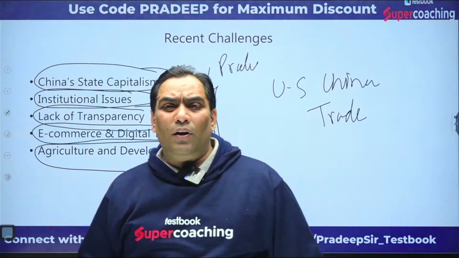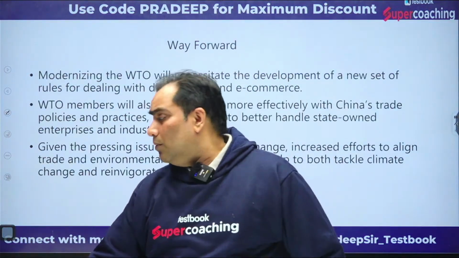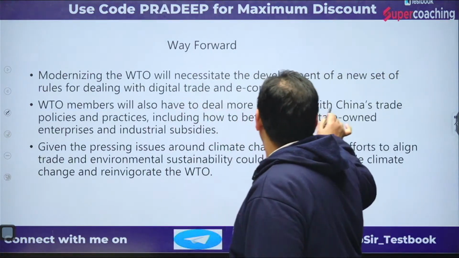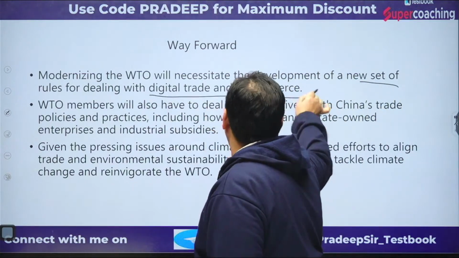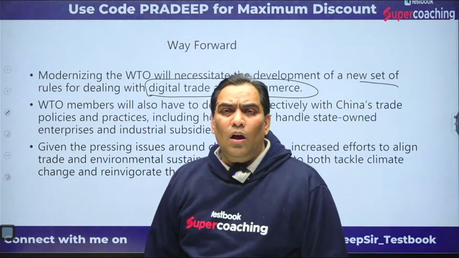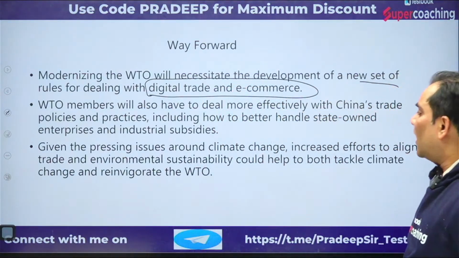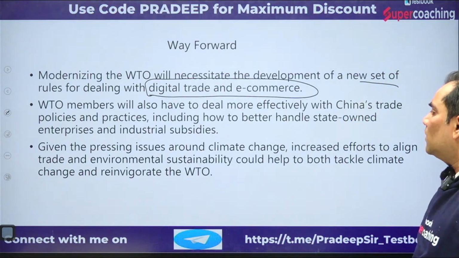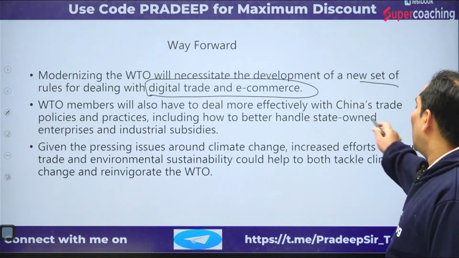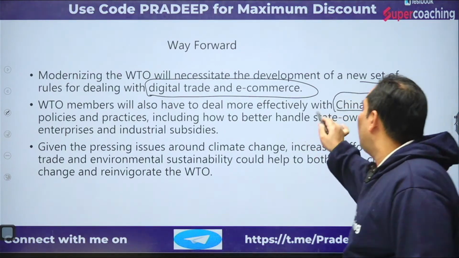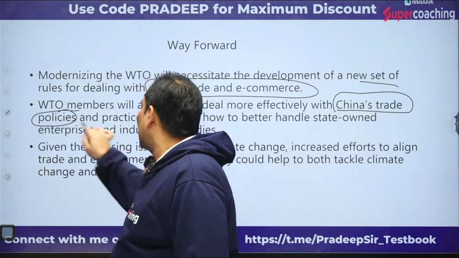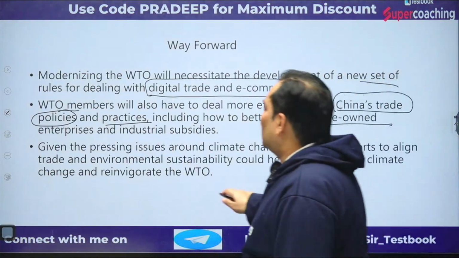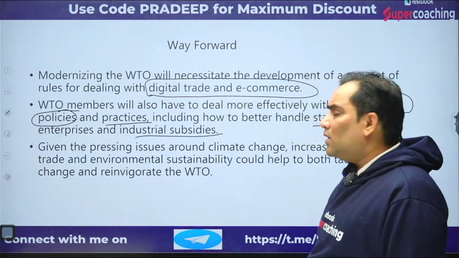Now we are going to proceed further and discuss the way forward. There is a need to modernize the WTO and develop a new set of rules dealing with digital trade and e-commerce. There are no rules for dealing with digital trade and e-commerce, so there is a need to develop them. There is also a need to deal more effectively with China's trade policies and practices, handling state-owned enterprises and industrial subsidies.